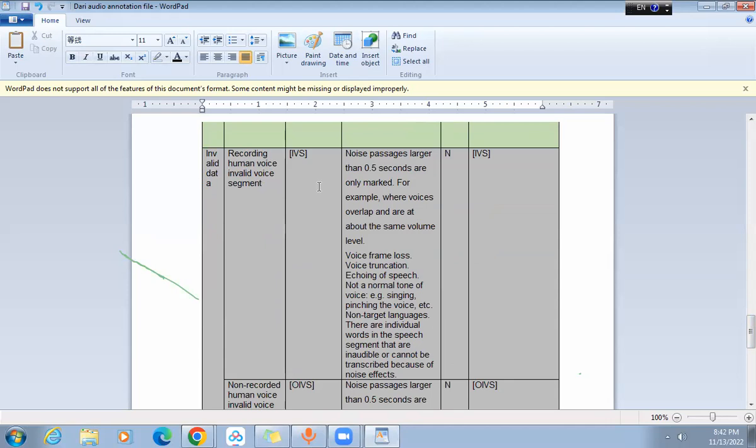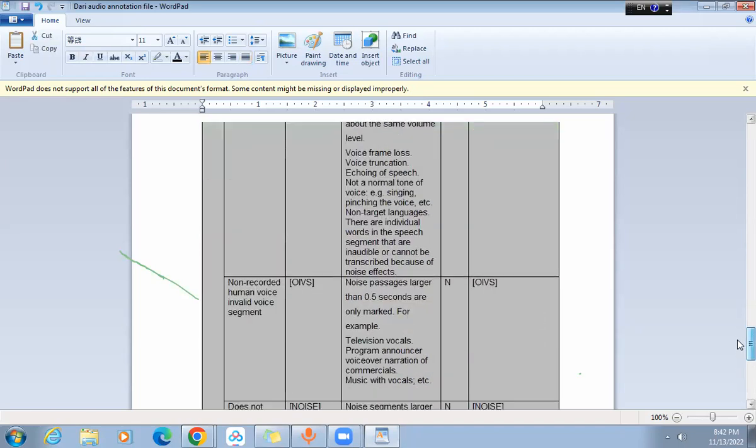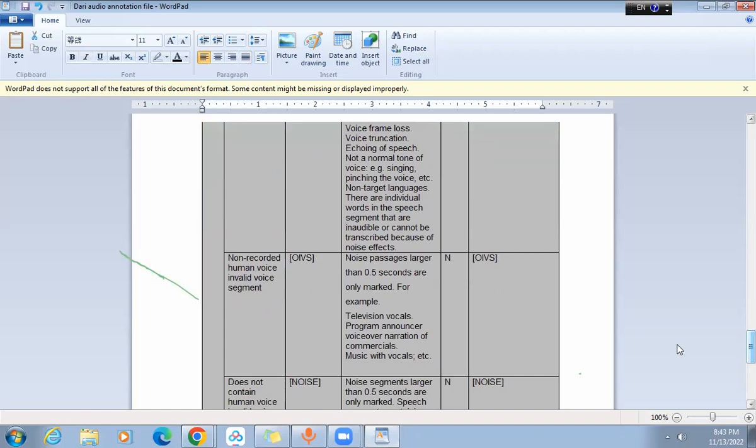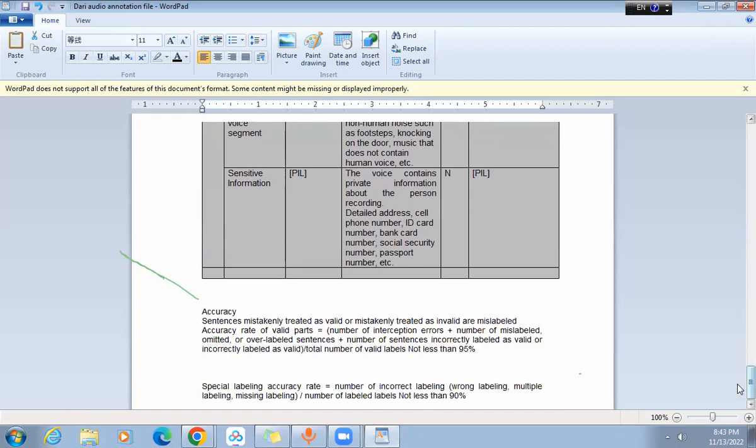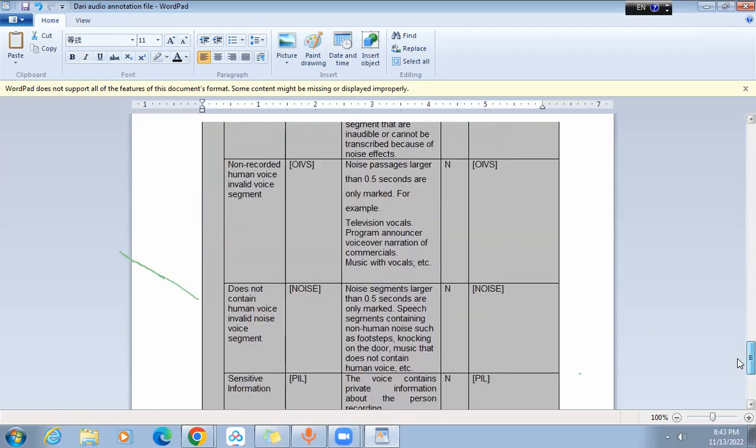So for that system generated recording, you need to mark that segment as invalid, and you need to place this IVS tag. Okay. Next, invalid voice of a non-recorded human voice: the speech is not being played from any call center or anything else, there is a voice of a human, but it's out of semantic coherence. For that segment, you need to mark it invalid, and you need to place this OIVS tag.